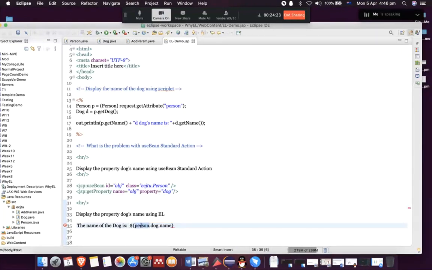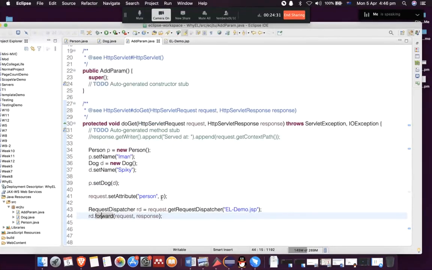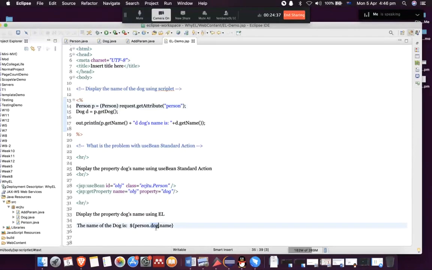This person is coming from the name of the attribute, which we added here, person. Then dog belongs to the person class, and then the name of the dog. So here's how it works.